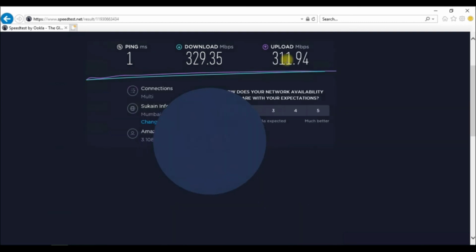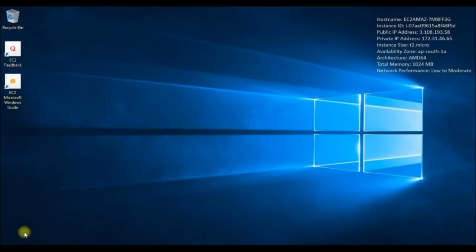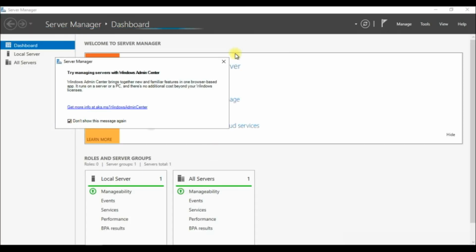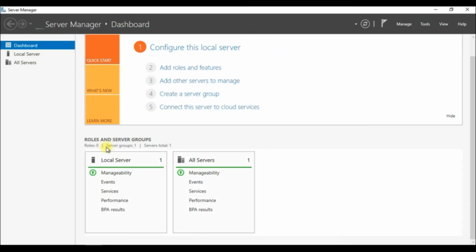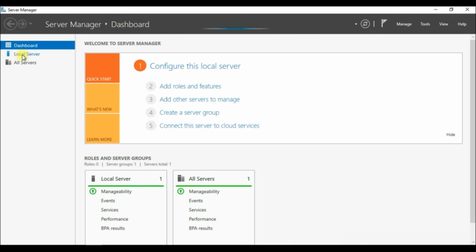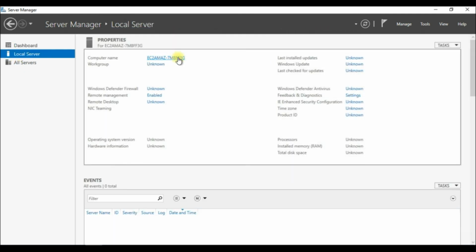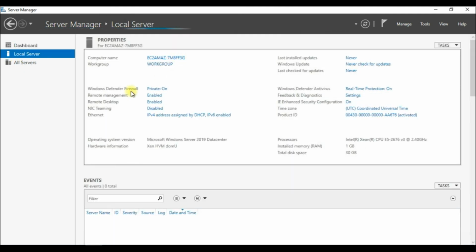Close this Internet Explorer, and I would like to see the server manager. Open it, and there we are in the server manager dashboard. The roles and servers group looks good. To see the computer name, workgroup, last installed updates and all, like operating system version, hardware information, processors, RAM, and total disk space, you can look under local server.